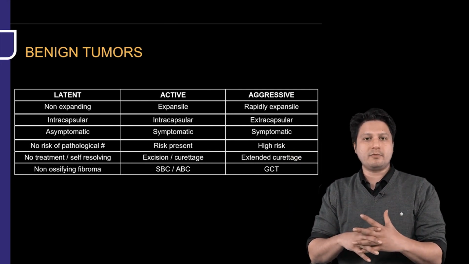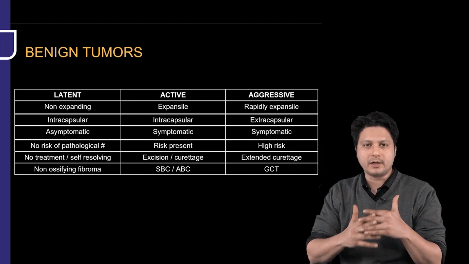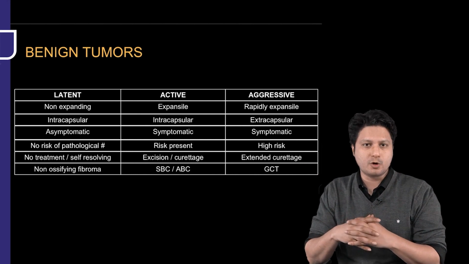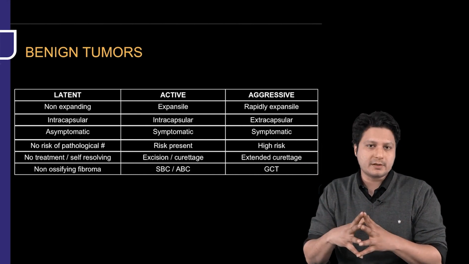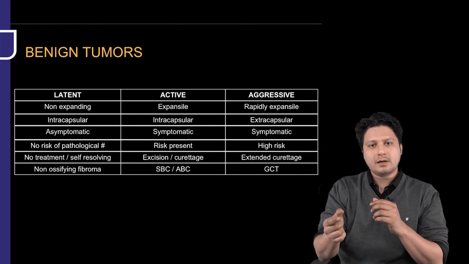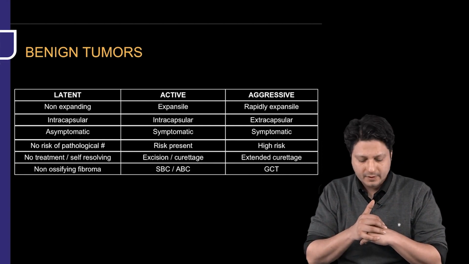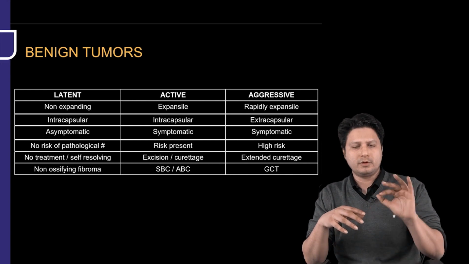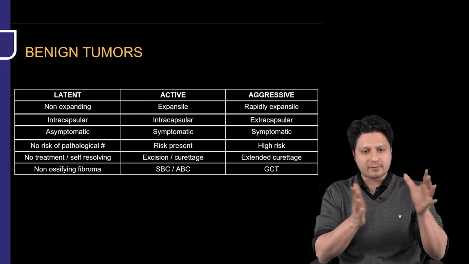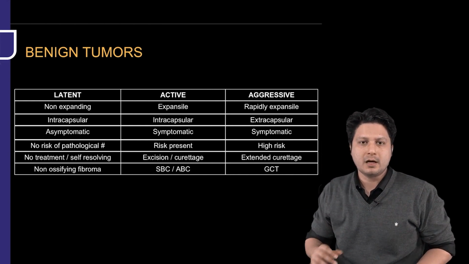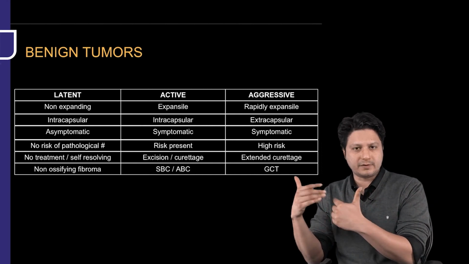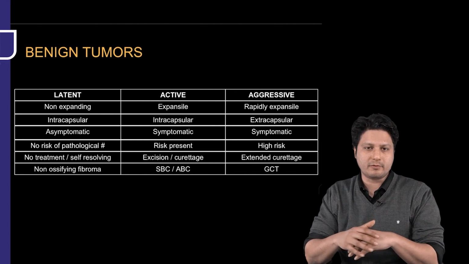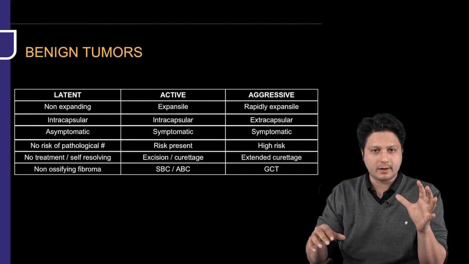Now imagine a tumor which is so silently kept inside the body that most of the time it is an incidental finding in order to diagnose this tumor. So no treatment obviously is required until and unless it is diagnosed. All right. All the benign tumors are further categorized with examples, like which one is latent, which one is active, which one is aggressive. So as an example of a latent kind of benign tumor, we have non-ossifying fibroma.